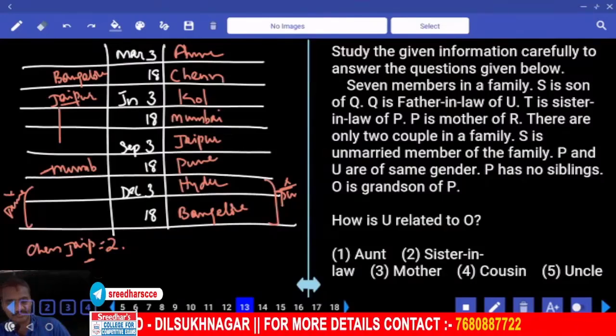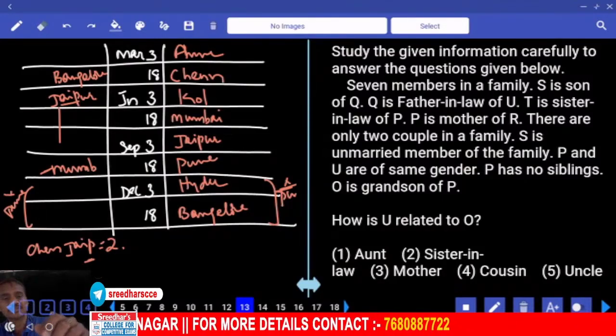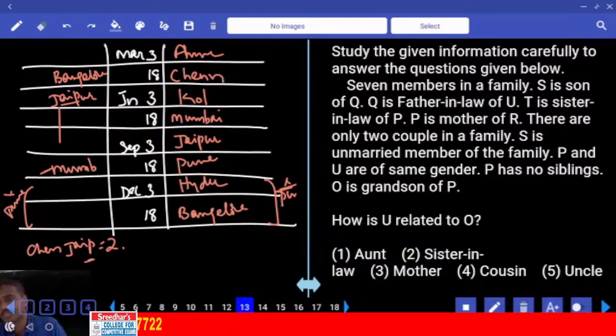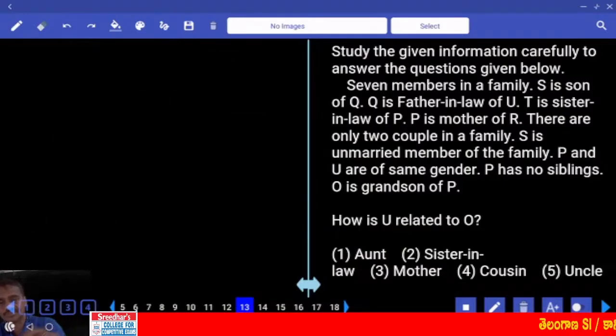First priority, that is blood relations. Now question numbers 13 to 15. Here, 7 members are there in a family. S is the son of Q. As S is the son of Q, Q is here.